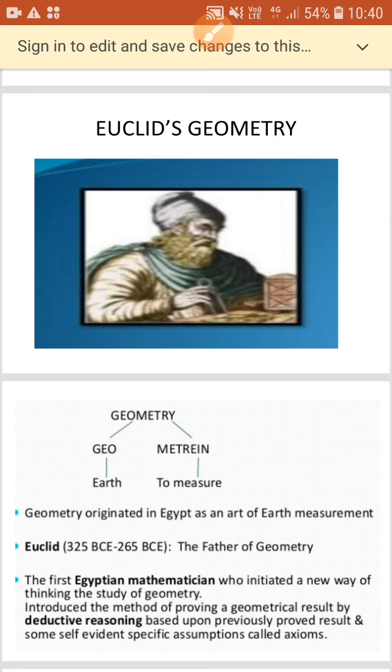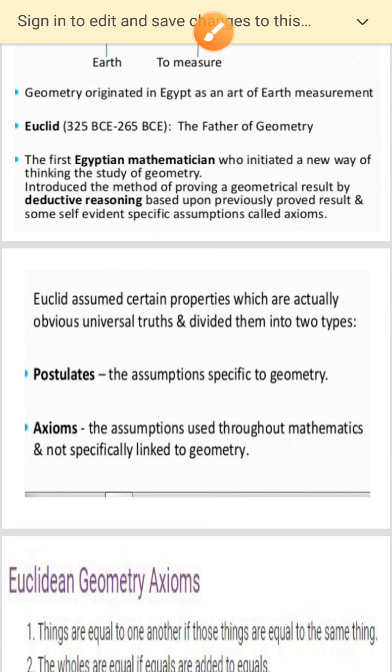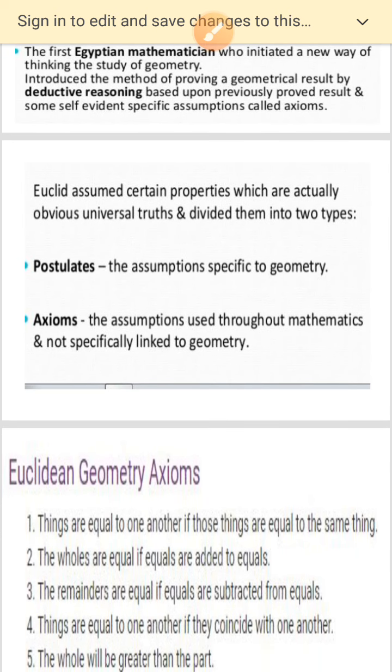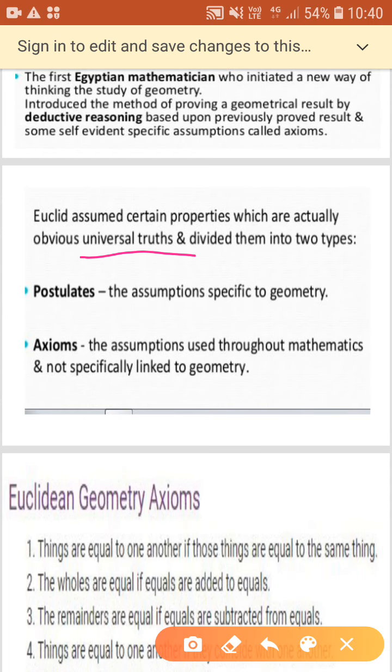So what comes to our help? Theorems, axioms, postulates. All these we will be using when we study the lessons on lines and angles, triangles, and quadrilaterals, and we will use some basic assumptions that need not be proved. They are very obvious facts. So moving on, we have certain properties which are actually obvious universal truths, such as the sun always rises in the east and always sets in the west. That is called a universal truth.